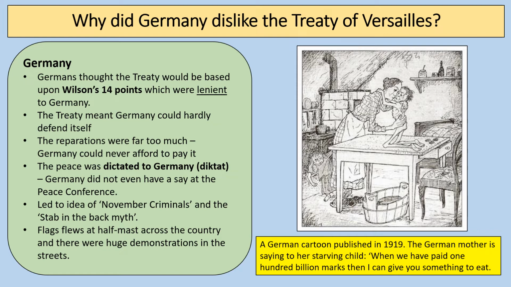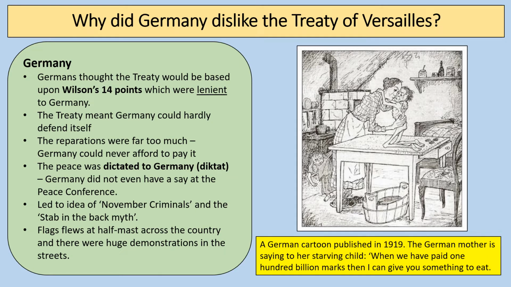For example, that the peace treaties would be based on Wilson's 14 points. Germany was now a democracy. It was a new republic, a Weimar Republic, and it was a very, very different country to the country that had been run by Kaiser Wilhelm II. So Germany didn't expect the treaty to be so harsh. So when it was, that was a real shock to the German people.